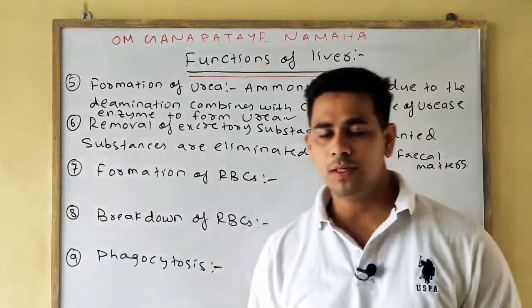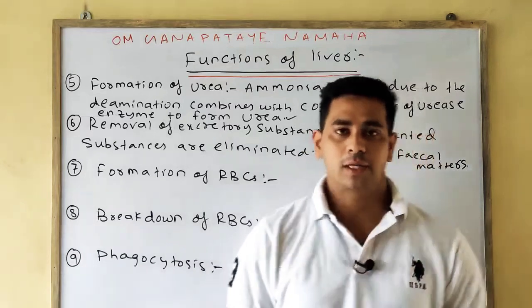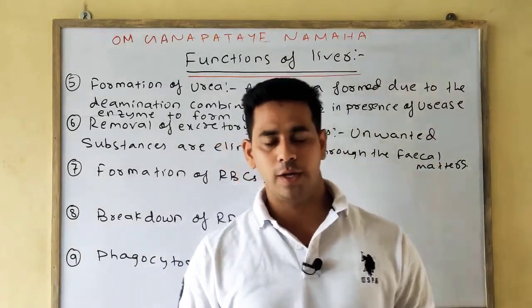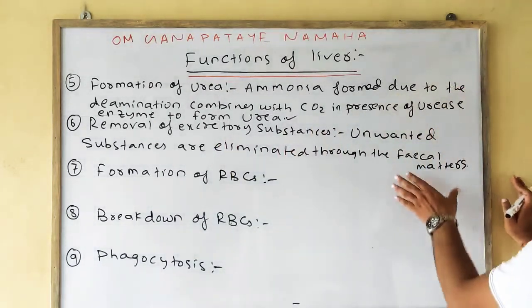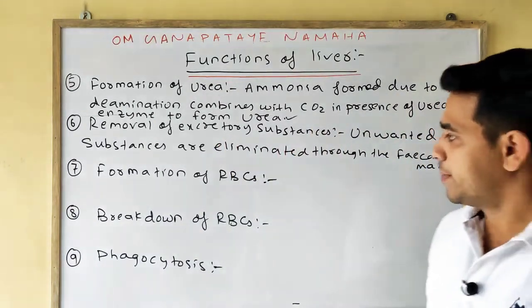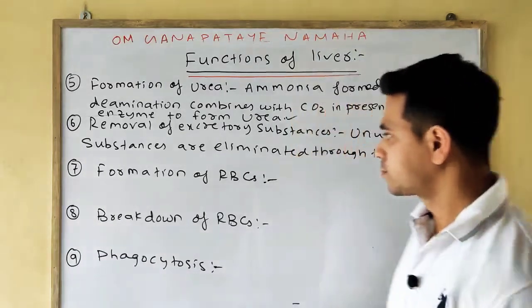Excretory substances means the harmful or unwanted substances that are not required for our body; those are also eliminated with the help of the liver, but through the fecal matter, by combining with the bile.